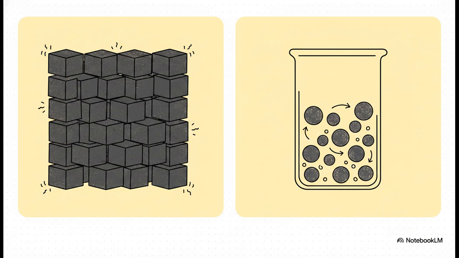Now contrast that with a liquid. A liquid is way more like a crowded hallway between classes at a high school. You can't exactly break into a dead sprint, right? But you can shuffle, you can slide, and you can roll past the people around you to navigate the space. There are visible gaps. Plus, gravity pulls everyone down to the floor, which is why a liquid can fluidly take the exact shape of whatever container you pour it into.